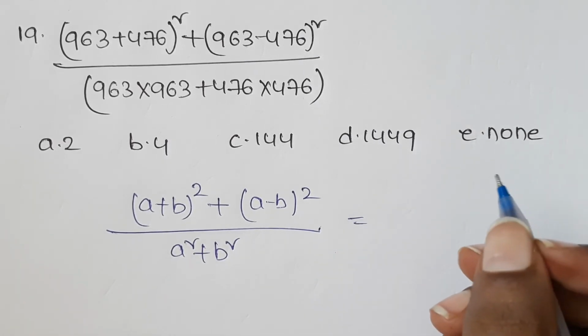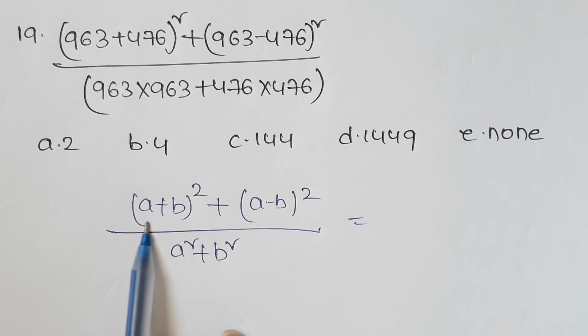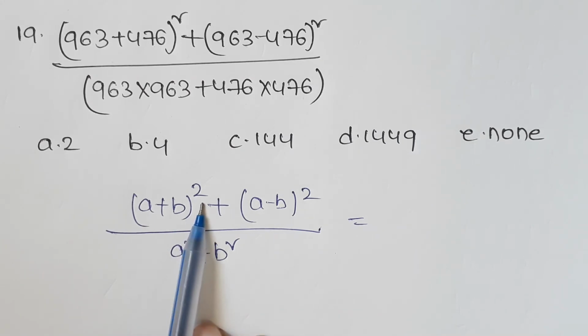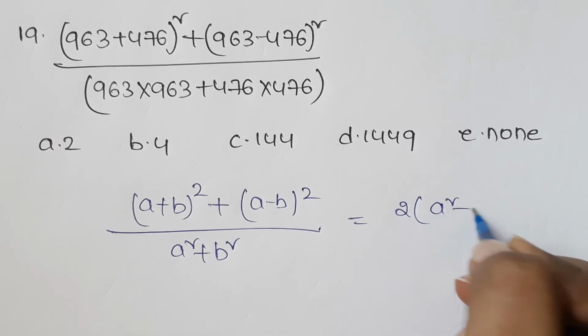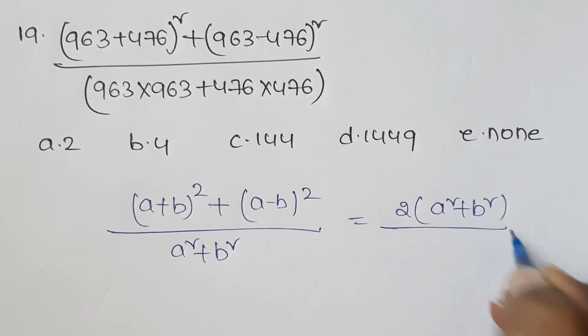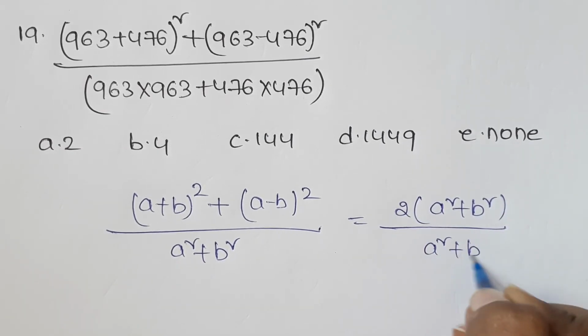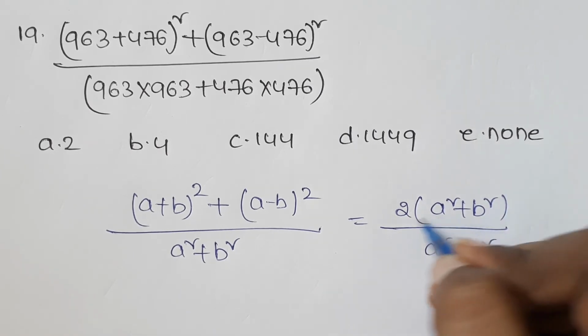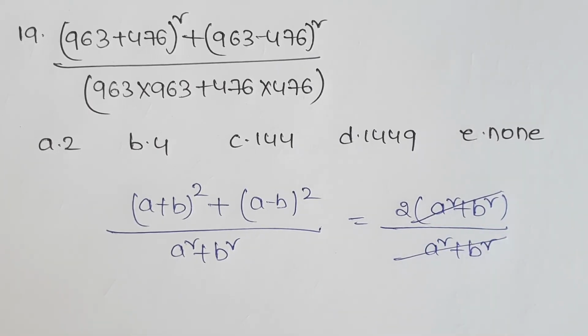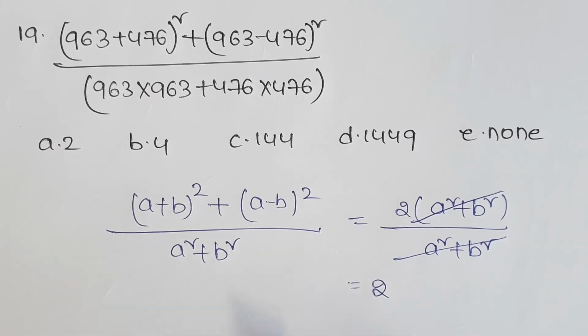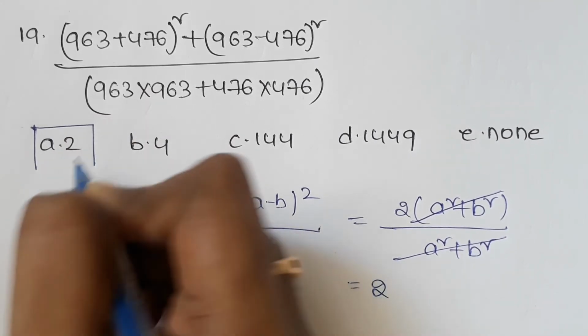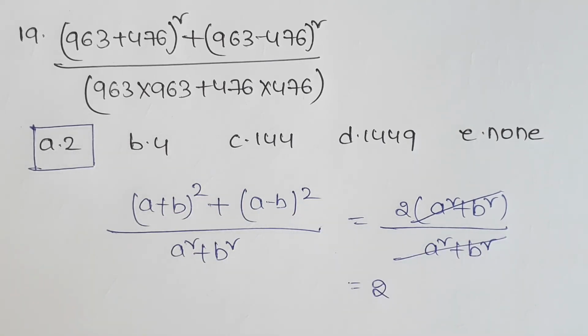As we already know, the formula of A plus B whole square plus A minus B whole square is 2 into A square plus B square. Divided by A square plus B square, this and this get cancelled and the remaining answer is 2. In the options we have 2 at option A, so option A is the answer for this question.